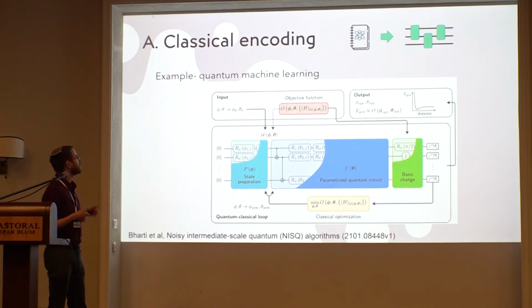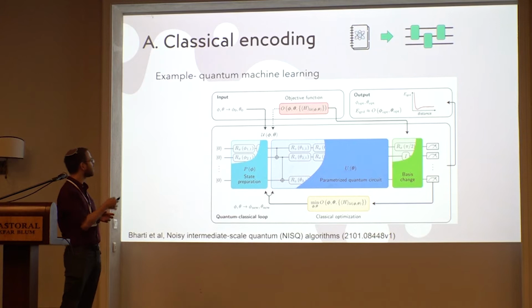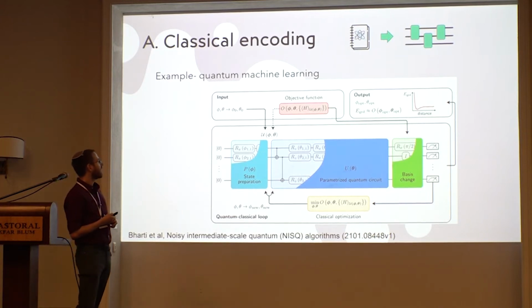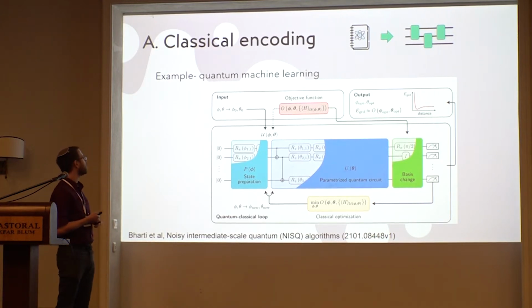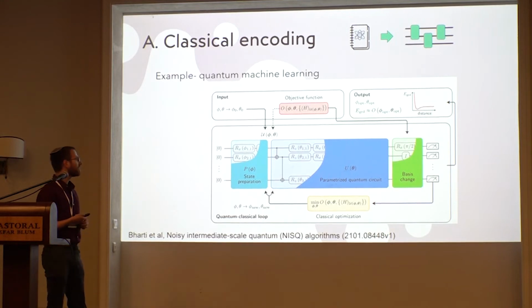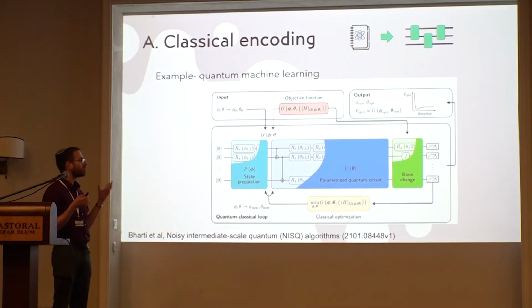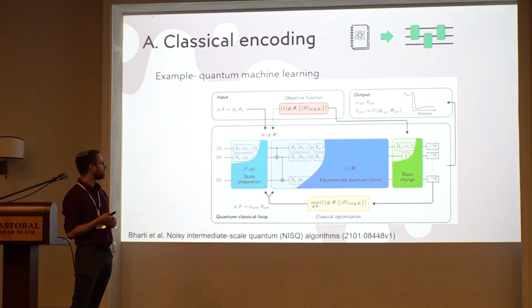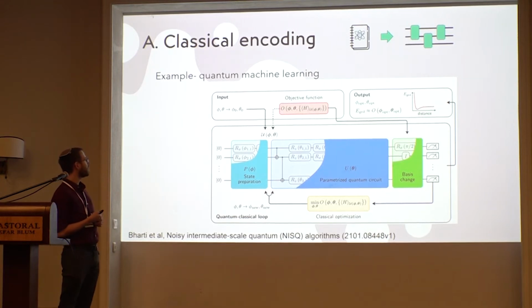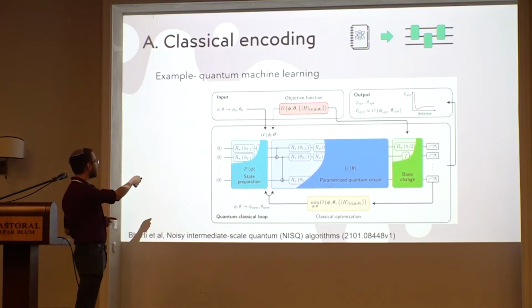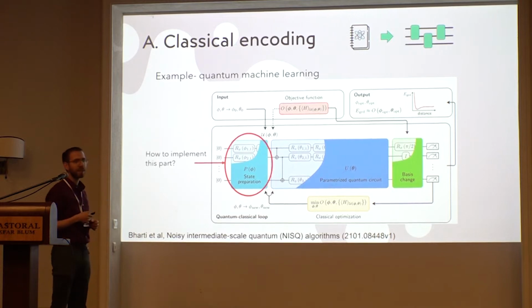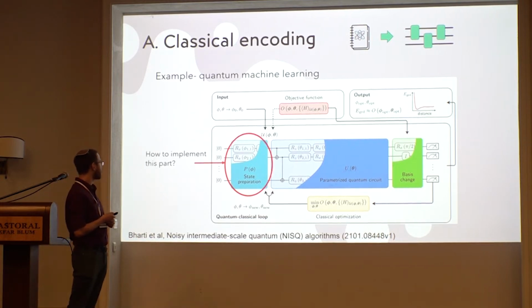To reiterate, this is very useful, for example, for quantum machine learning. You can see here a general diagram of how hybrid quantum-classical algorithms are done in machine learning usually, and the first part is this state preparation. I want to be able to encode my state.